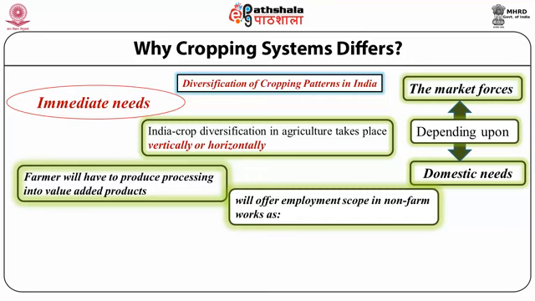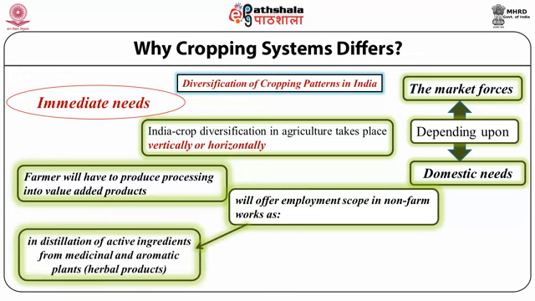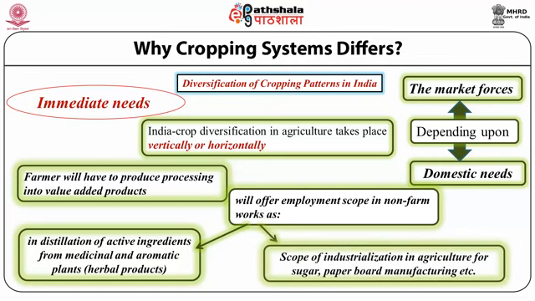The farmer should focus on cultivation of medicinal or aromatic plants, which will be used for the production of herbal products, and it also increases the platform for industrialization in the agriculture area, that is for sugar, paperboard or manufacturing of products, etc.